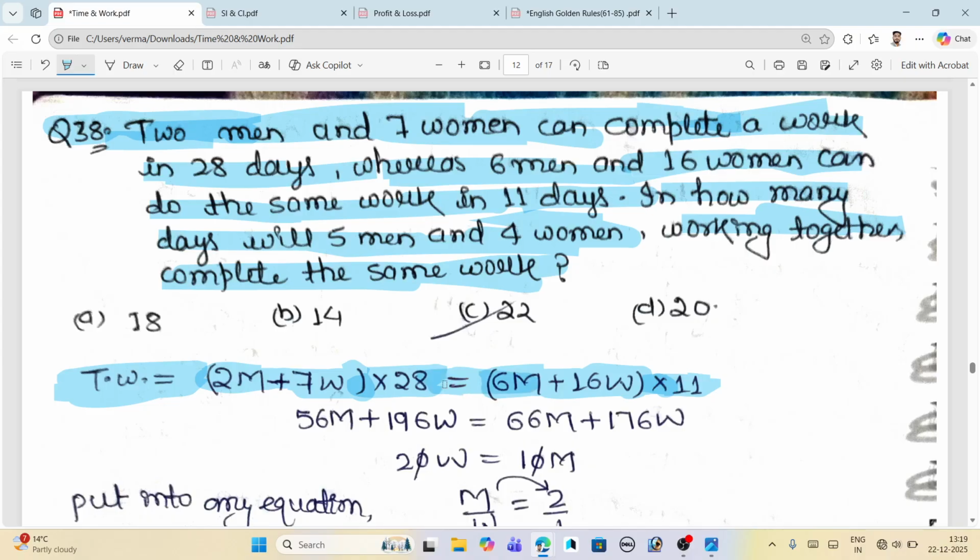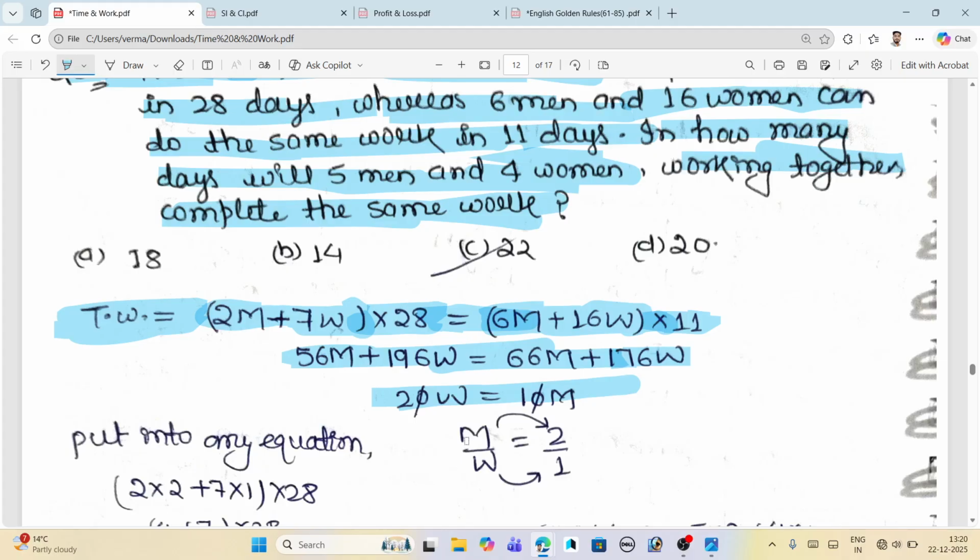From this equation you can multiply and calculate to get the values of W and M, by dividing or subtracting, so that W and M are in the ratio of 1 and 2 respectively. Just see here, the value of M is 2 and the value of W is 1.